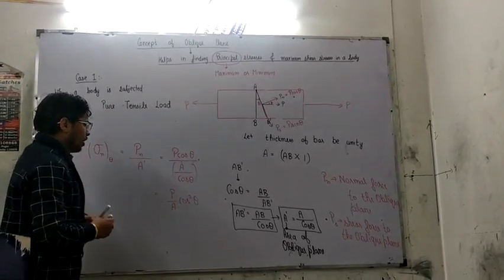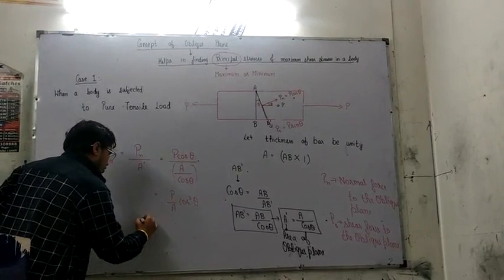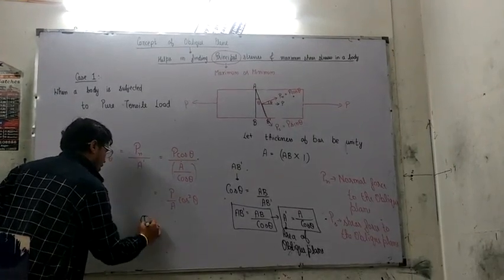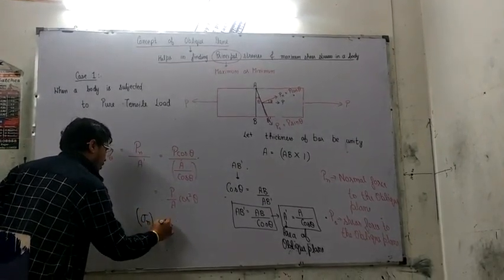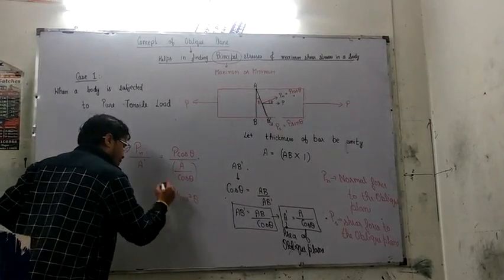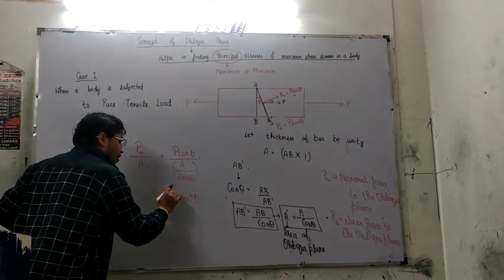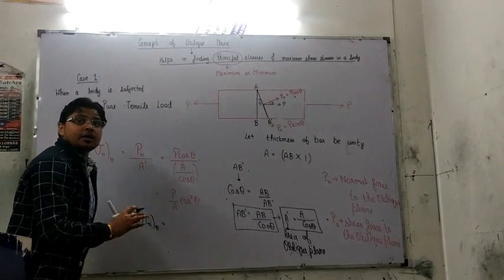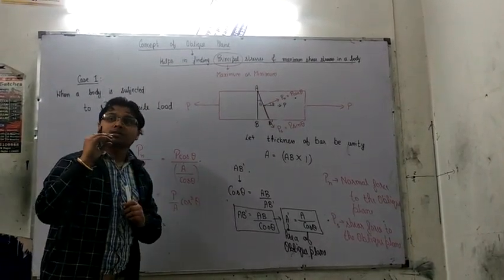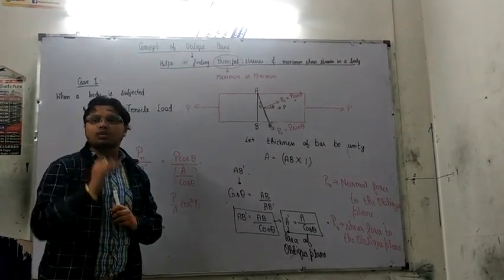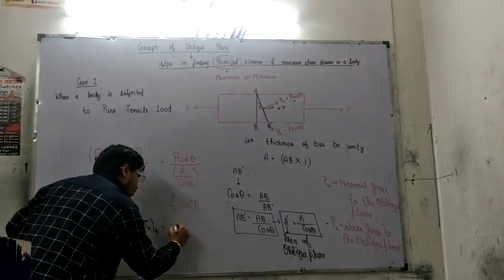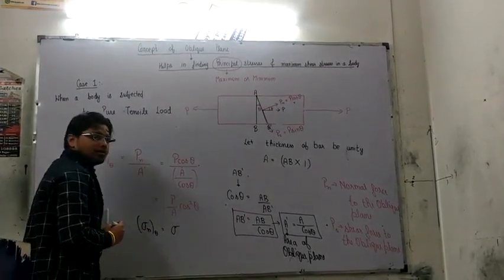From here we see that sigma n at any angle theta of the oblique plane is given by P by A cos square theta. What is this P by A? We already know P by A is the stress acting on the cross section, so it will be denoted just by a single sigma.